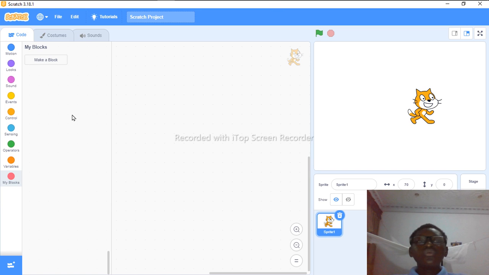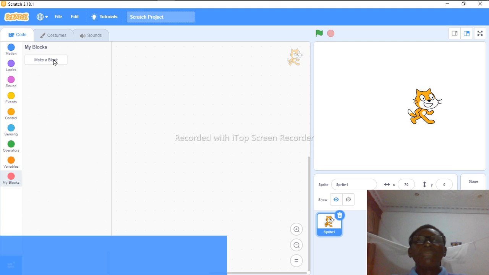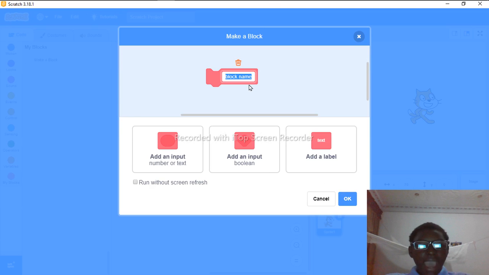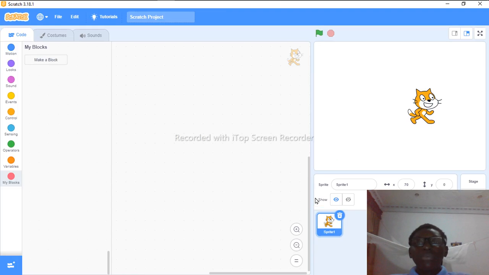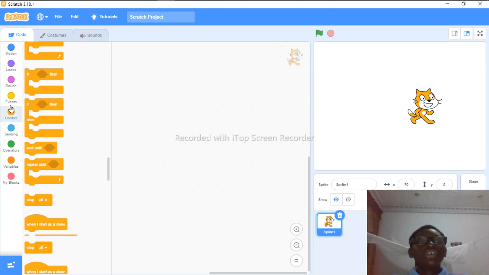So there's something you can do. You can go to My Blocks and make your own blocks. If I click on make a block, you see this. Look at block name. I can make a block name, and if I write anything, I can add input text and do something else. So that's what My Blocks is about, so that you'll be able to reduce the code, because when you have two codes that are the same, it may become confusing and it may not work the way you want it to. So you can make a block, which will be coming up later in my other videos. So I just explained to you all the blocks.